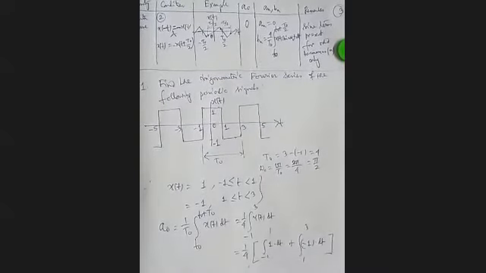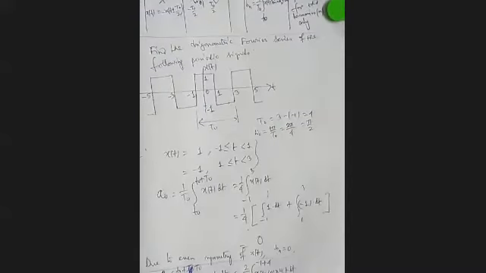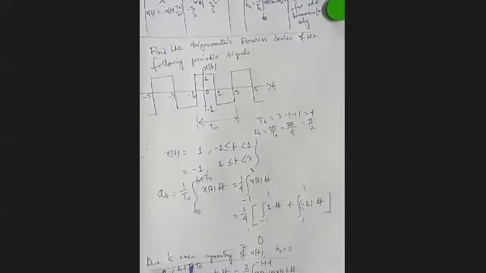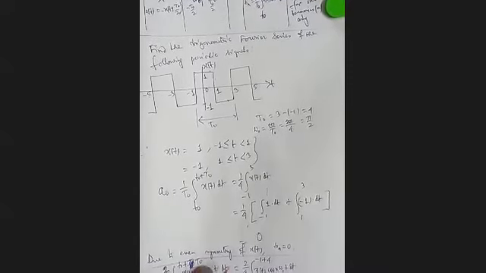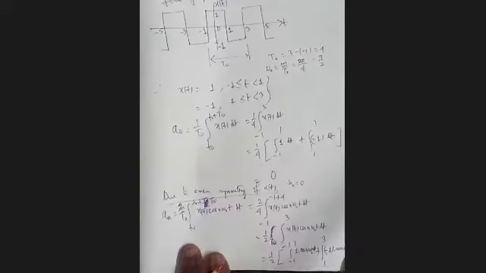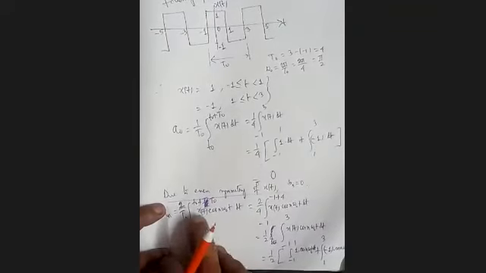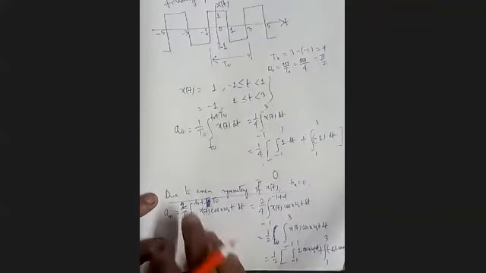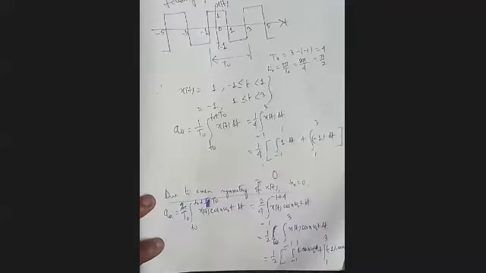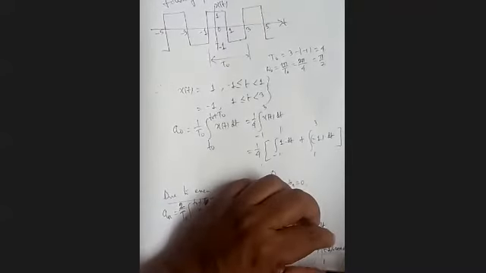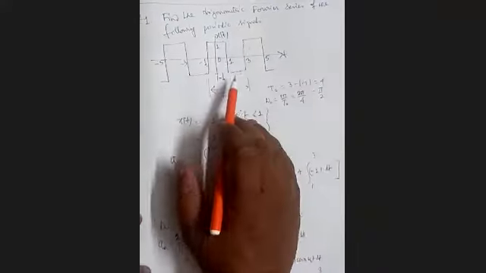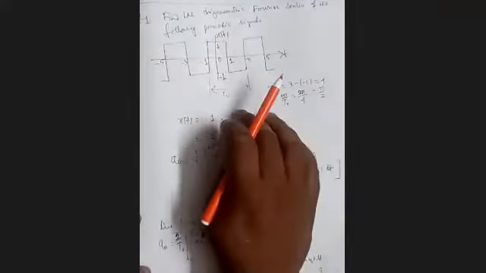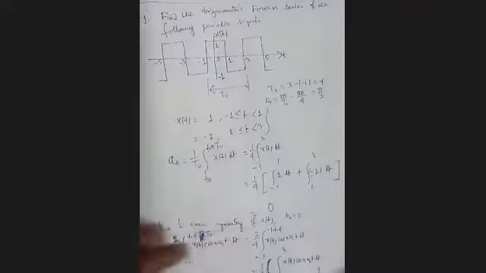Since it is having half-wave symmetry, therefore, instead of using 2 by T0, integrating from T0 to T0 plus capital T0, we can use the half-wave symmetry concept, that is 4 by T0. Let's see. In that case, you'll get some advantage. It's actually a quarter wave symmetry: even symmetry and half-wave symmetry.